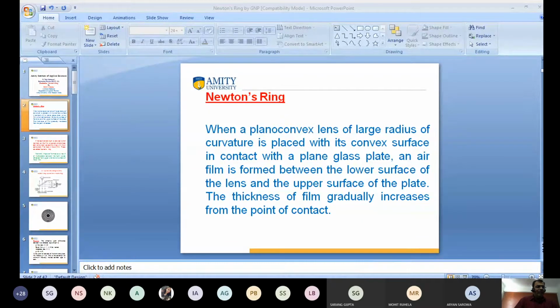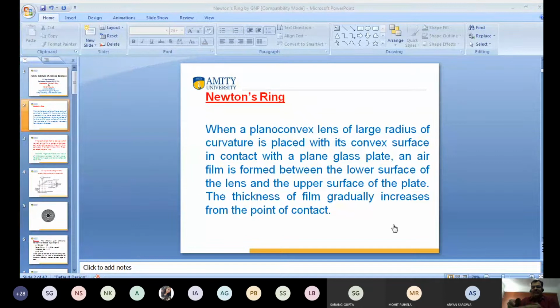So in Newton's experiment, we have taken a plano-convex lens, and it is kept on the surface of a glass plate, like this one. When a plano-convex lens of large radius of curvature is placed in contact with a glass plate, what will happen? There is a formation of air, known as a thin film.